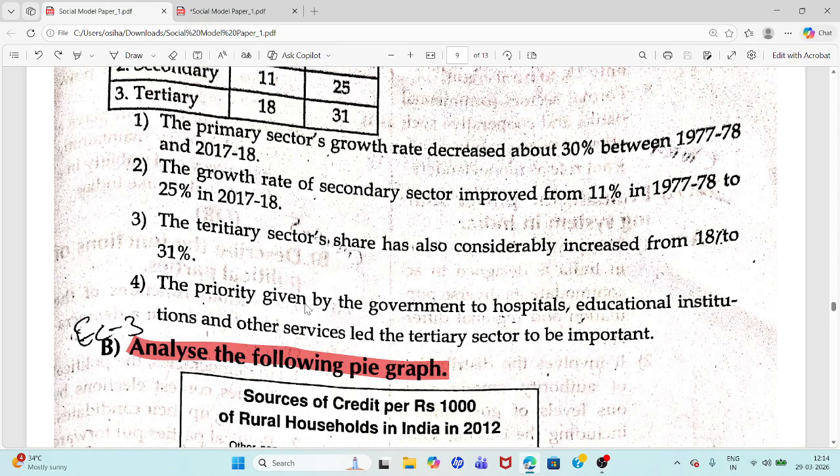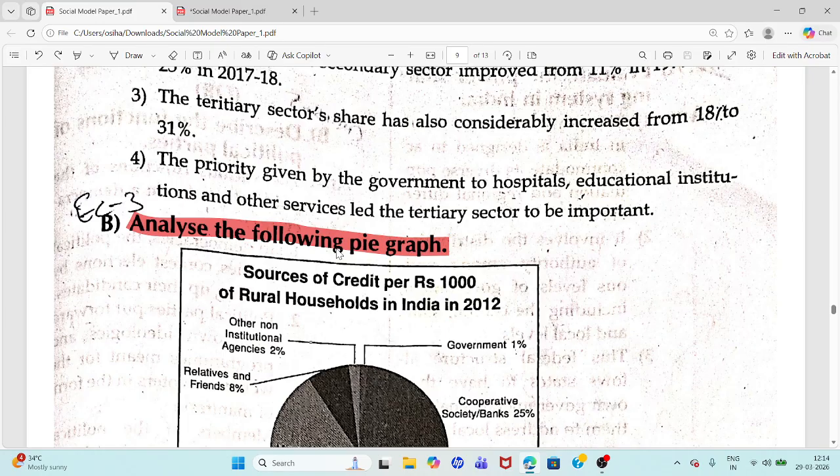Last point: the priority given by the government to hospitals, educational institutions, and other services led to the tertiary sector becoming important.